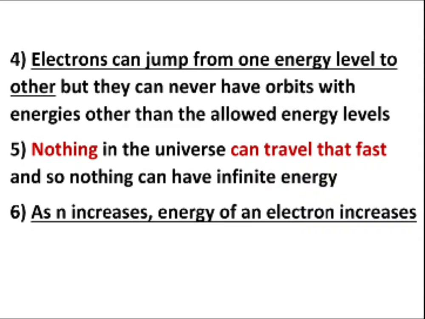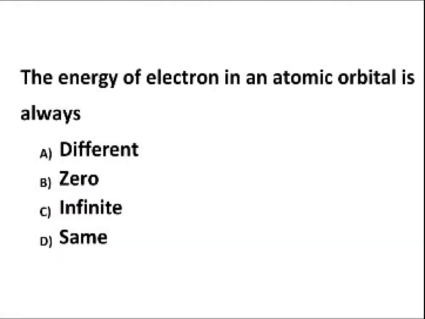So let us move to the question again. After understanding all the concepts regarding the electron in an atomic orbital, we know the correct answer for this. The energy of electron in an atomic orbital is always same. So option number D is the right option for this.